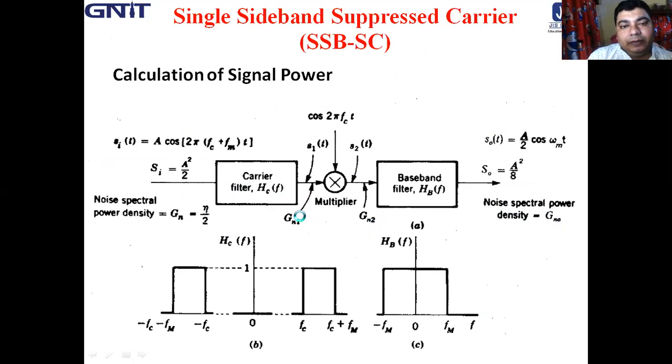Now, what is Gn1? The response of the carrier filter accommodates only FM hertz, that is FC to FC plus FM, and in the lower sideband case minus FC to minus FC minus FM. So noise can exist only in these two regions, and outside them there is no noise power.